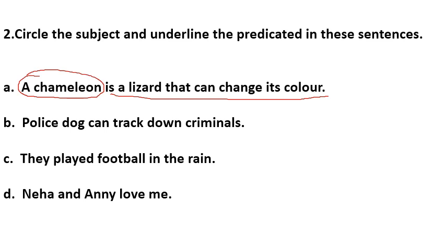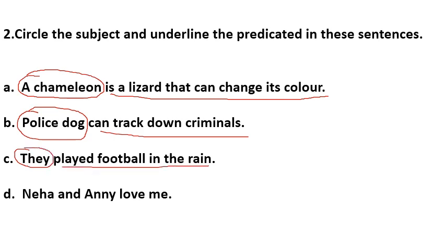Now, police dog can track down criminals. So here police dog is the subject, whereas can track down criminals is the predicate in the sentence. They played football in the rain. This question we have already seen. So we know very well that they is the subject, whereas played football in the rain is the predicate. Neha and Annie love me. Who love me? So Neha and Annie, they two are the subject in the sentence. Neha and Annie are nouns, whereas love me is the predicate in the sentence.